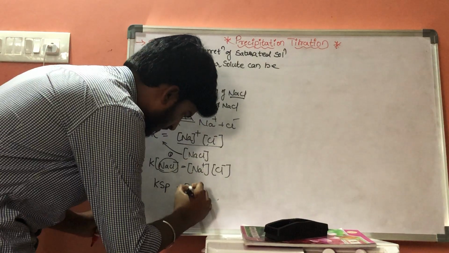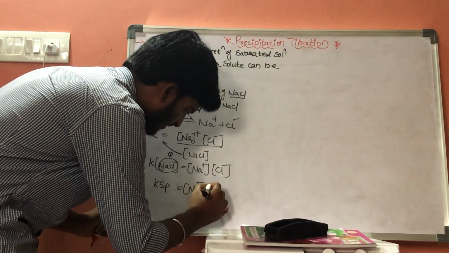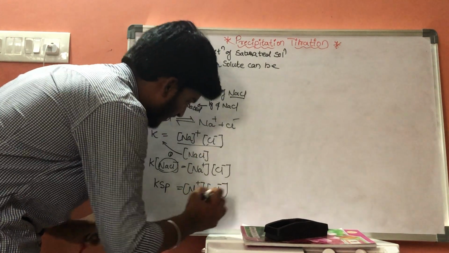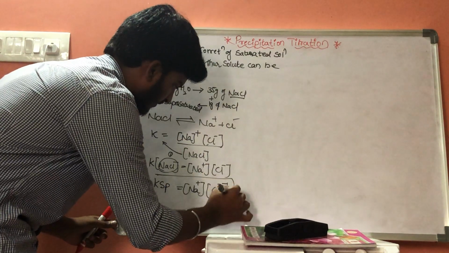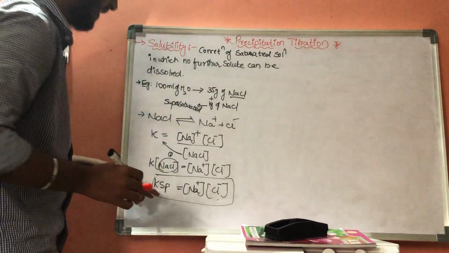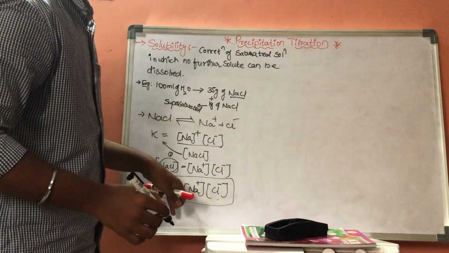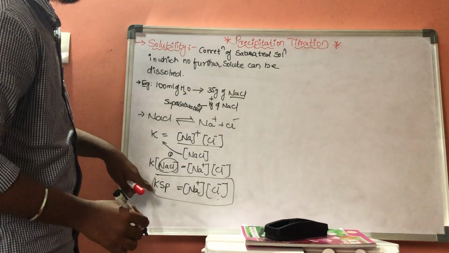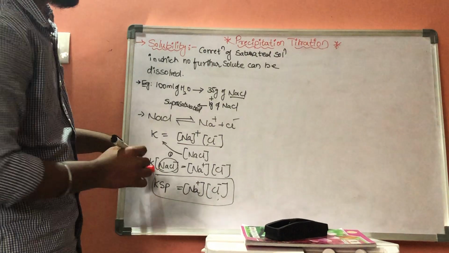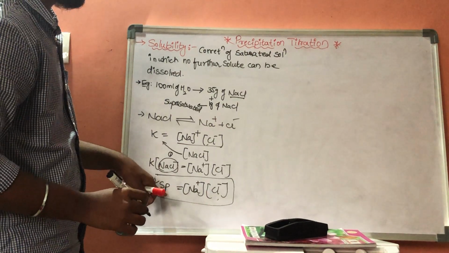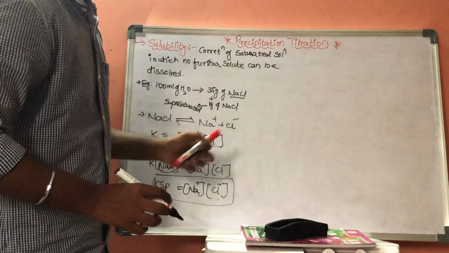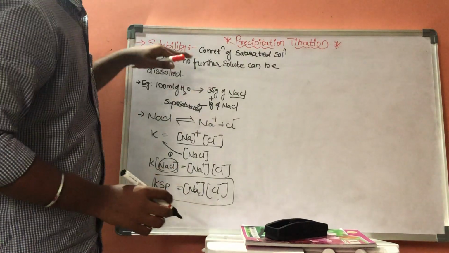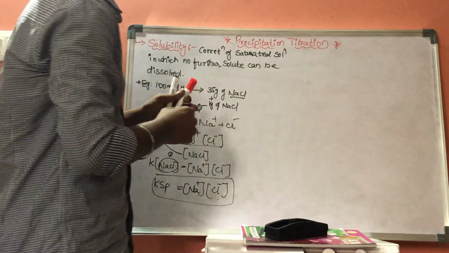KSP is equal to the concentration of Na plus into Cl minus. K is the solubility constant, and SP means solubility product.